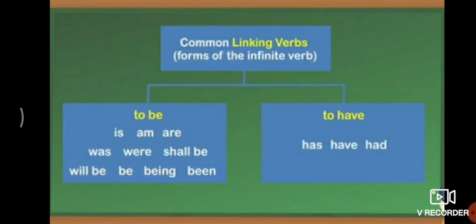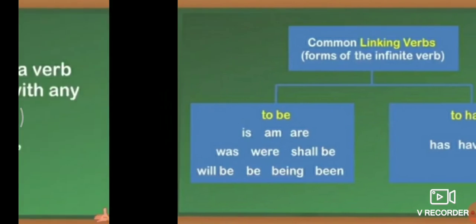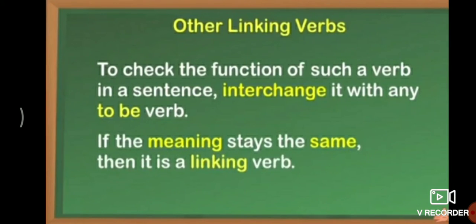Common linking verb forms of the infinitive verb to be: is, am, are, was, were, shall be, will be, being, or to have, had. So all these are divided into two parts: to be and to have. Other linking verbs: to check the function of such a verb in a sentence, interchange it with any to be verb. If the meaning stays the same, then it is a linking verb.